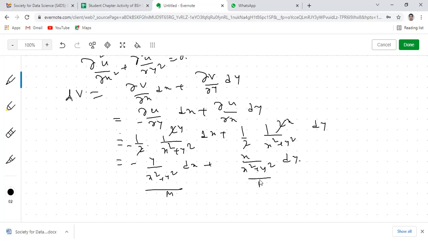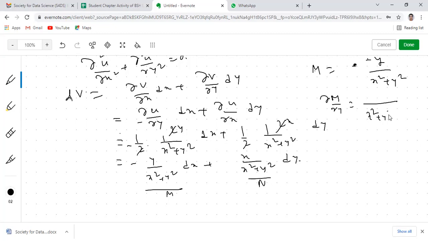To verify that del m del y equals del n del x, we need to differentiate. The aim is minus y by x square plus y square. This will be exact if del m del y equals del n del x. So what will be del m del y? We need to differentiate this partially with respect to y.